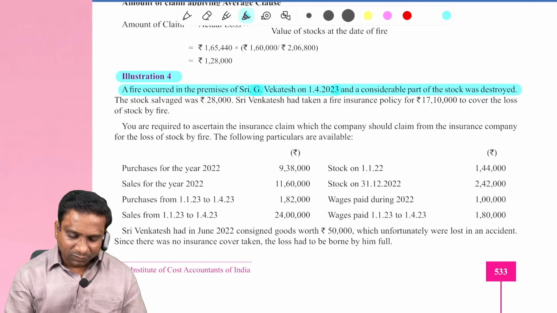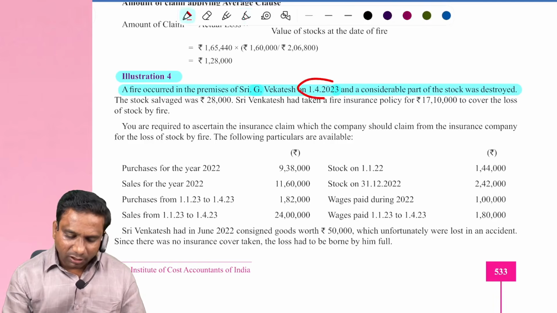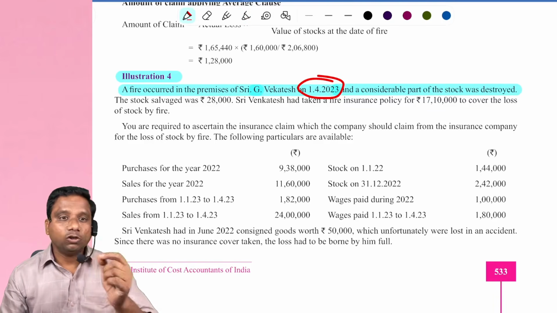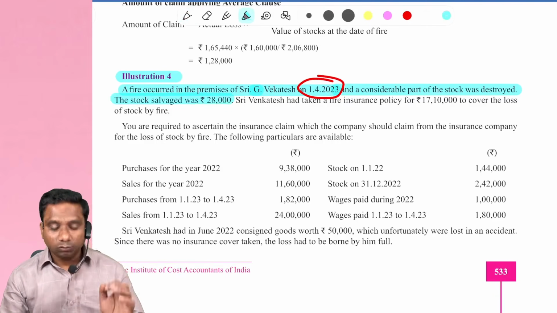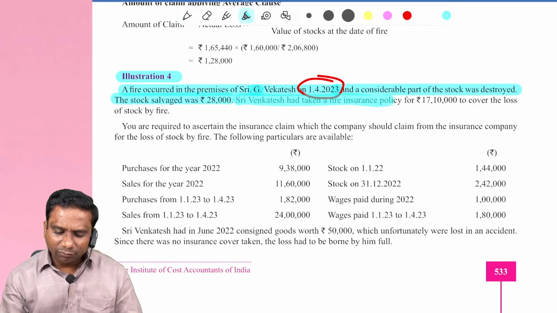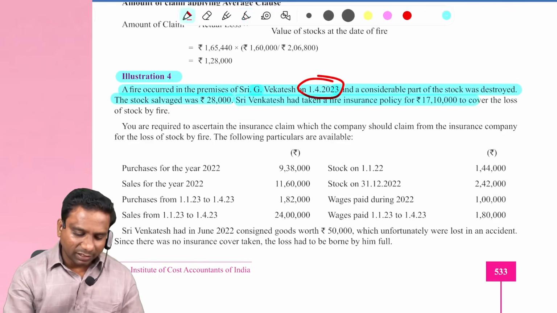On what date the fire occurred? 1/4/2023. This is the date of fire occurrence. The stock salvage was 28,000. Sri Venkatesh had taken a fire insurance policy for 17,10,000.